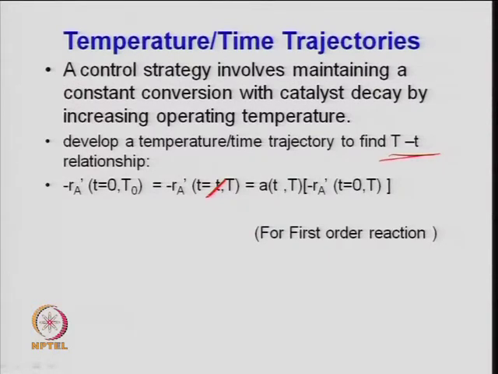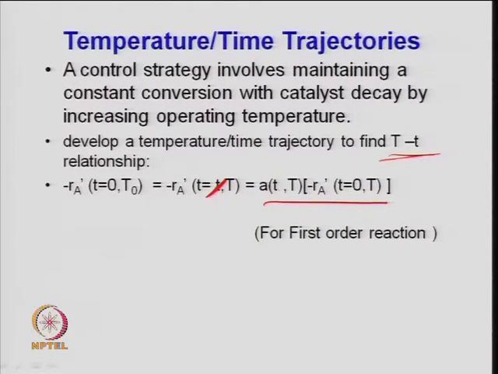So, what is the meaning of temperature time trajectory? It is simply a control strategy which involves maintaining a constant conversion with catalyst decay by increasing the operating temperature, right. So, develop a temperature time trajectory, which simply says that the rate at any time t is lower, because the rate at time t is related to the rate at t equal to 0 multiplied by the activity of a catalyst, which we have already discussed, and this activity of a catalyst decreases with time on stream.